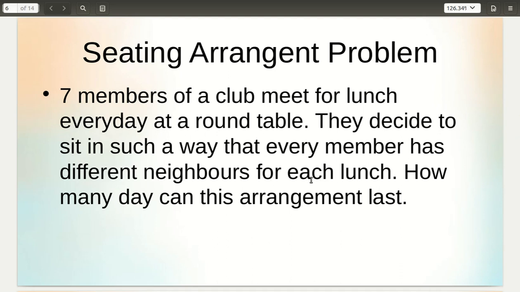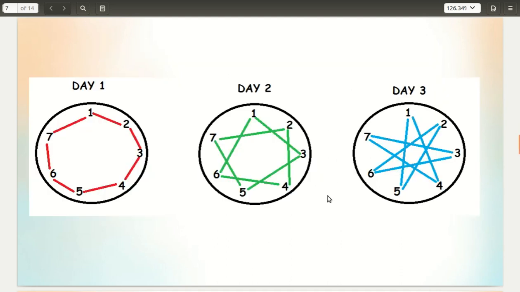There are 7 members of a club and they meet at a round table for lunch. Now they decide to sit in such a way that every member has different neighbors for each lunch. So the question is, how many days can this arrangement last? The solution is that they can meet for at most 3 days, such that the condition is met. I request everyone to go through the solution for a moment.